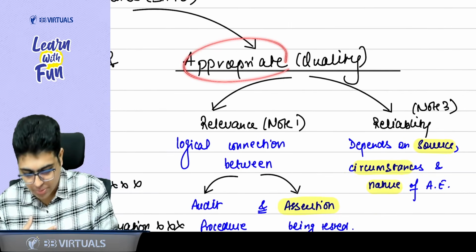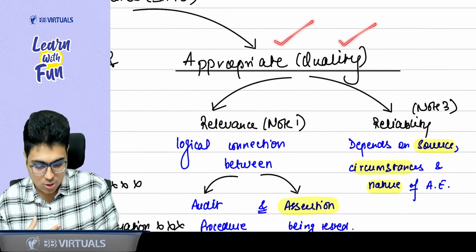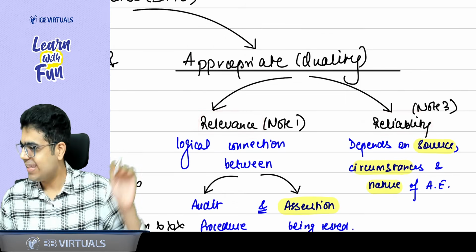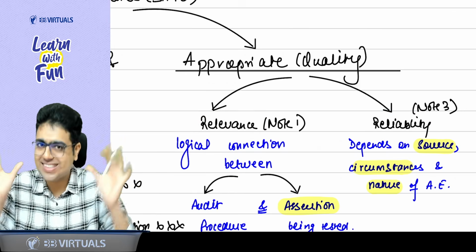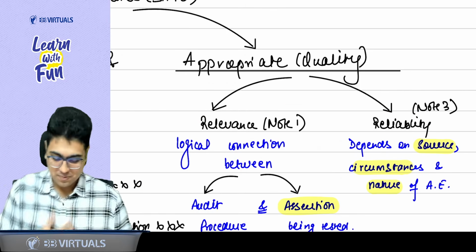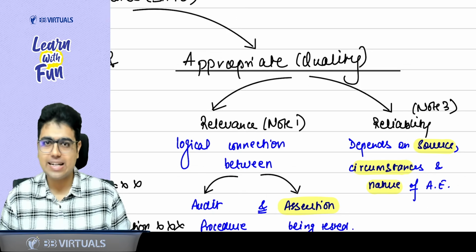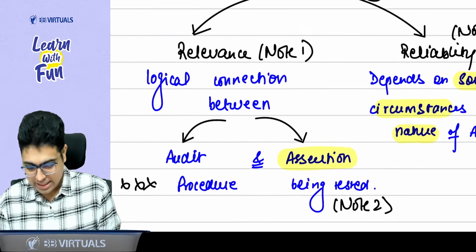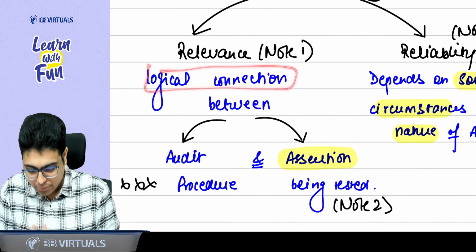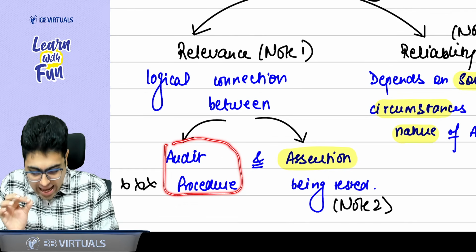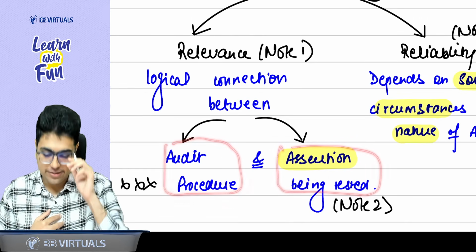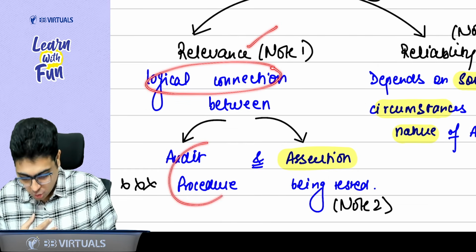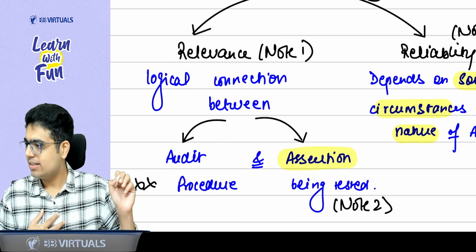Now talking about the appropriateness of evidence. Appropriateness, that is the quality, depends on two factors: relevance and reliability. They are like two cute sisters. Do you want to revise the concept of relevance and reliability? Yes, sir. First, let's revise relevance. Relevance is the logical connection between the audit procedure and the assertion that is being tested. Once more, relevance is a logical connection between the audit procedure and the assertion tested.